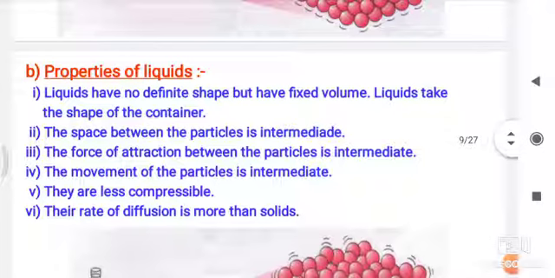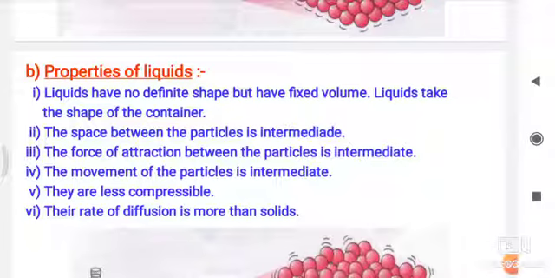After that, properties of liquids. Next, we are going to see the liquid. Liquid is again a type on the basis of physical state. Liquids have no definite shape. We saw water; does water have any shape? No. So liquids have no definite shape but have a fixed volume. For example, water in a bottle doesn't have a fixed shape but it has volume. That means it has some fixed volume. If it is 1 litre, it will remain 1 litre, not more.